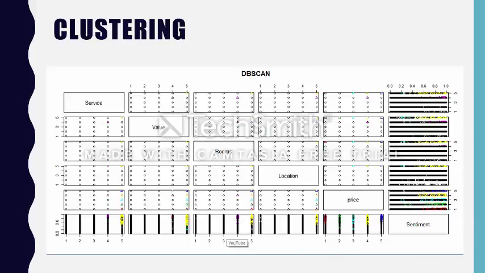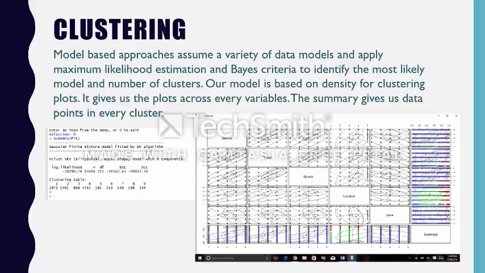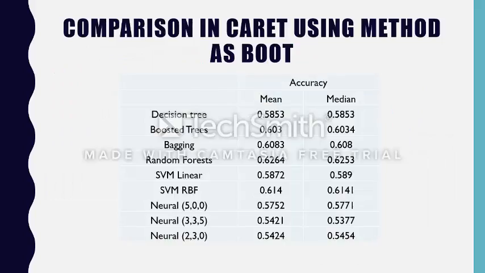Since we have more categorical data, we can see the plots between every variable such as service value, rooms, location, and price, except for settlement, which is a continuous variable. Now we applied one more model-based approach, and we selected density. You can see here that the density of each point in every variable is shown on the plot on the right hand side.